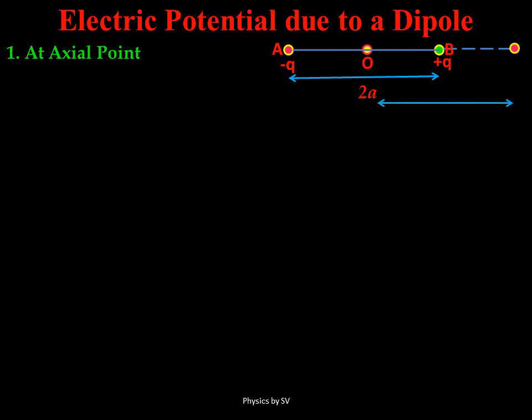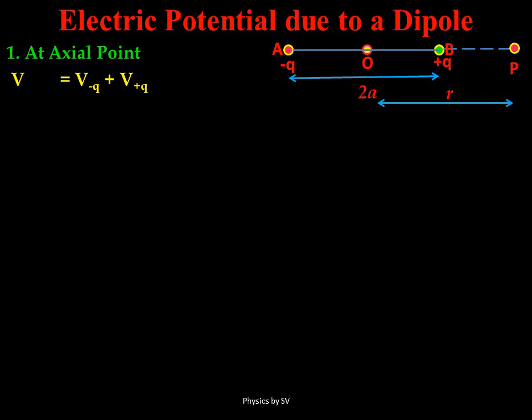We calculated the electric field due to an electric dipole at an axial point and an equatorial point. We can also calculate electric potential due to a dipole at axial and equatorial points. For this, let us first take an axial point P, which is on the axis of the dipole AB, with charges minus Q and plus Q separated by a small distance 2a, which would constitute a dipole. P is our point of observation, which is at a distance small r from the center of the dipole.